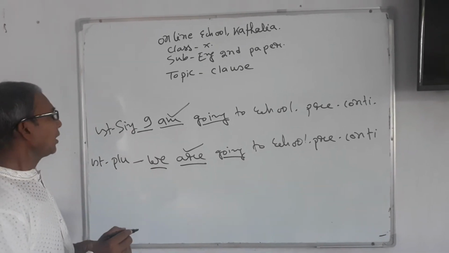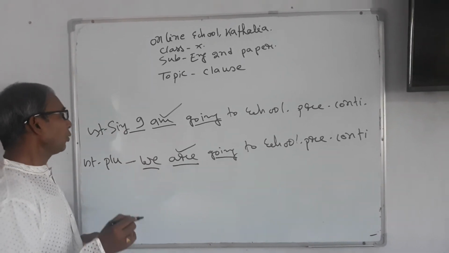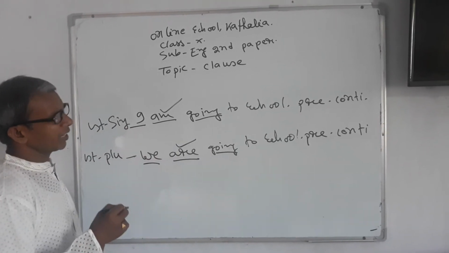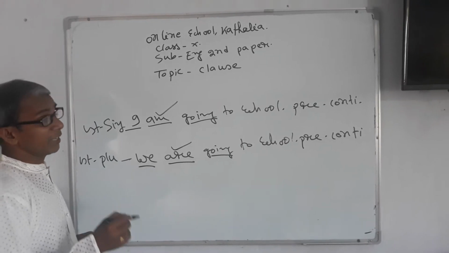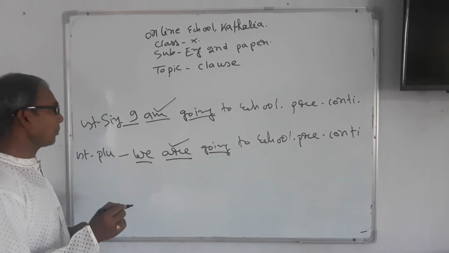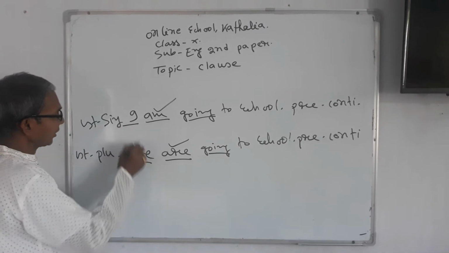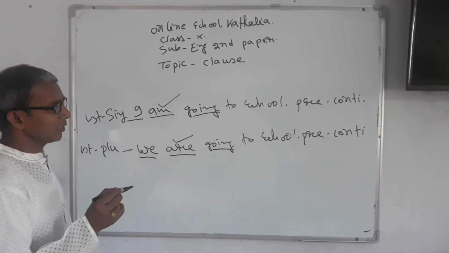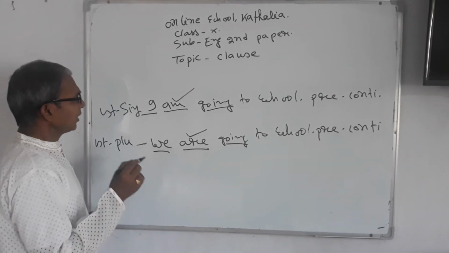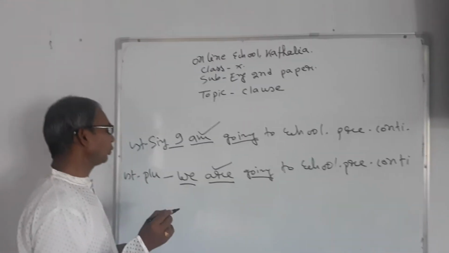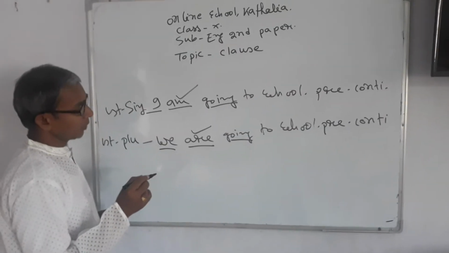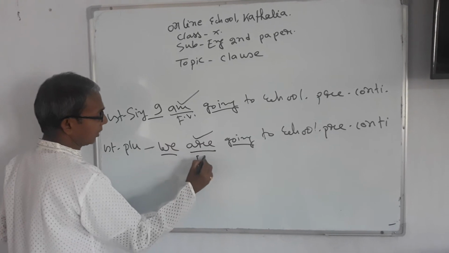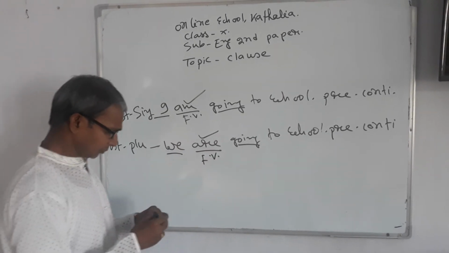Finally, we can say that the verb is used according to the number of the subject. We can also say that the verb varies with the subject's number and person. Here the number is not the same. It is singular number and it is plural number. Finally, we can say, if the verb is changed according to the number of the subject, this verb must be a finite verb. So here am is a finite verb, here are is a finite verb.